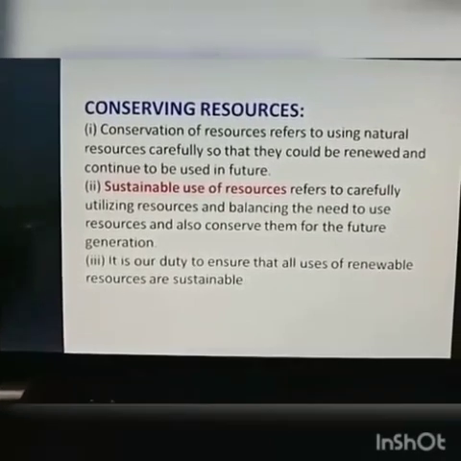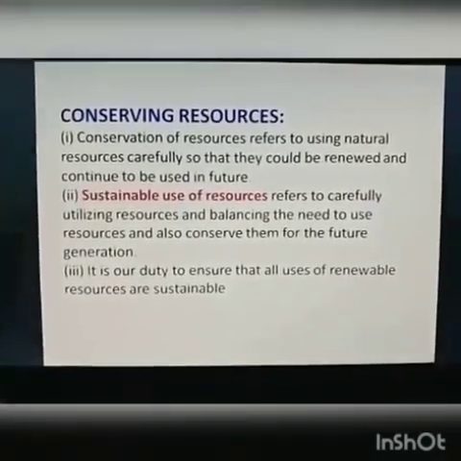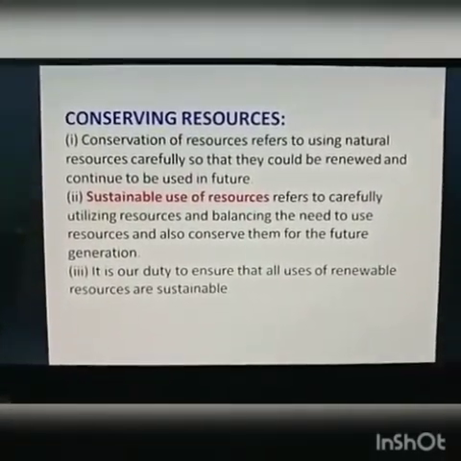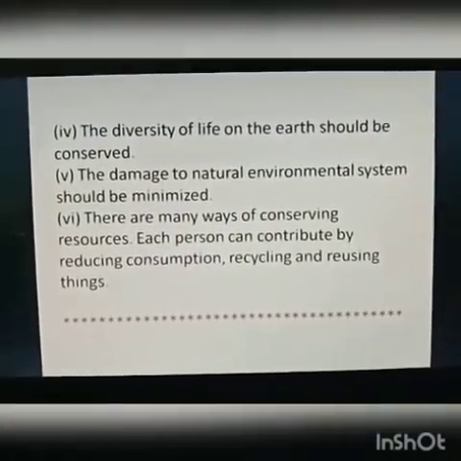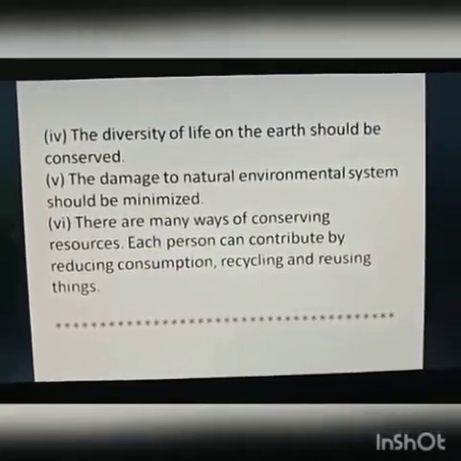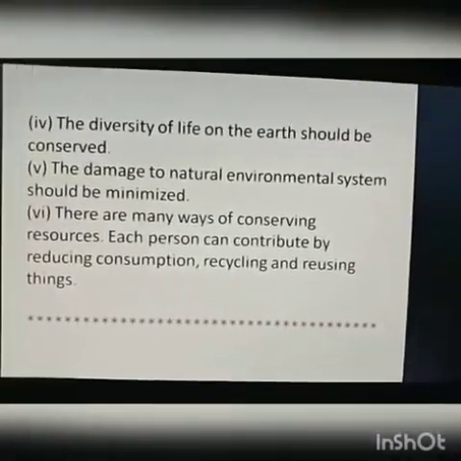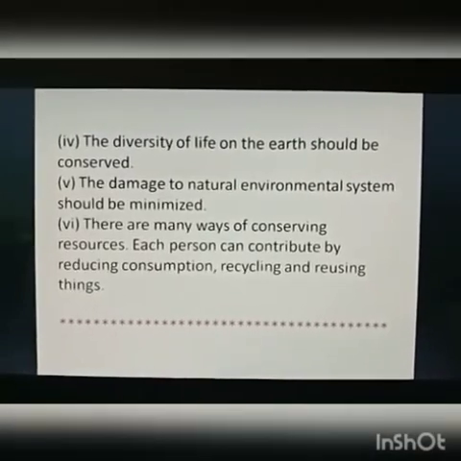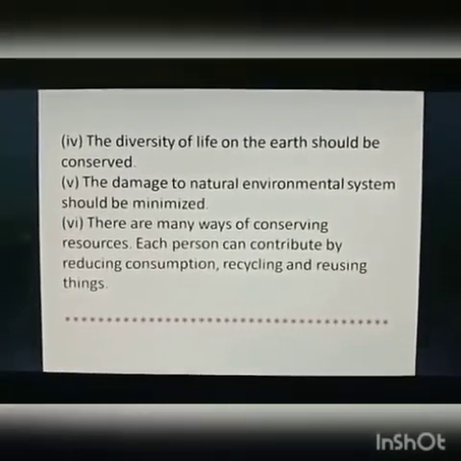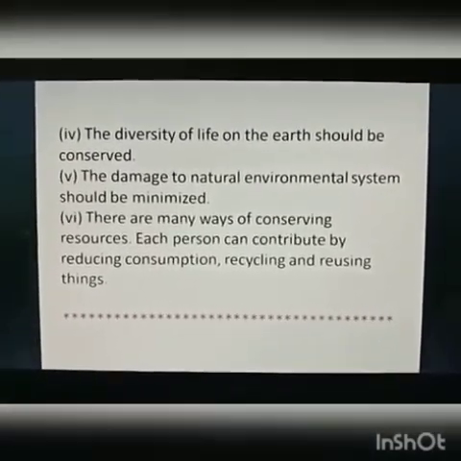It is our duty to ensure that all uses of renewable resources are sustainable. The diversity of life on the earth should be conserved. The damage to the natural environment system should be minimized. So less and less we should damage the natural environment to fulfill our needs.